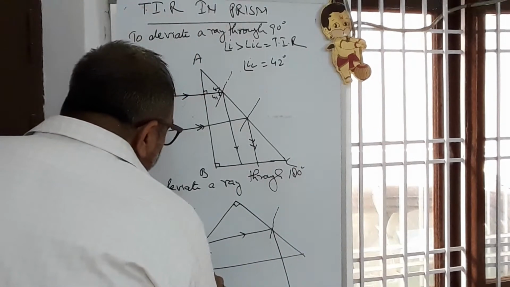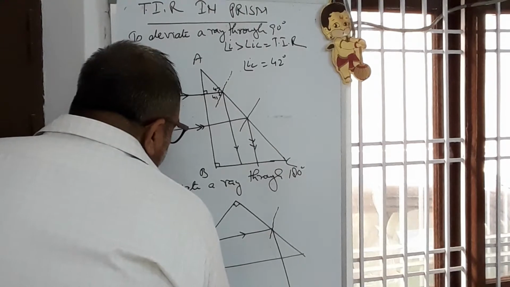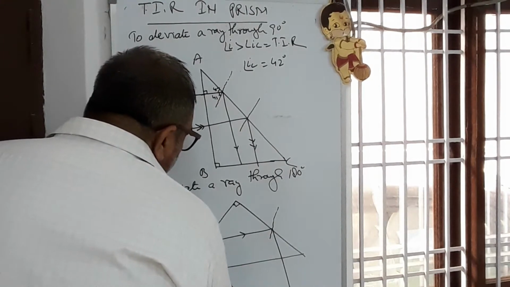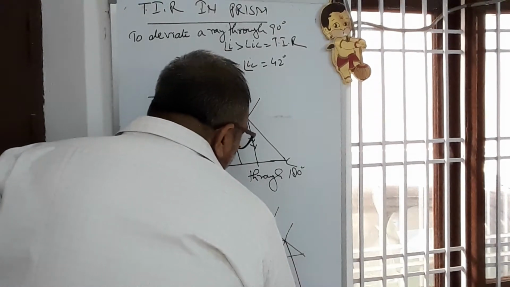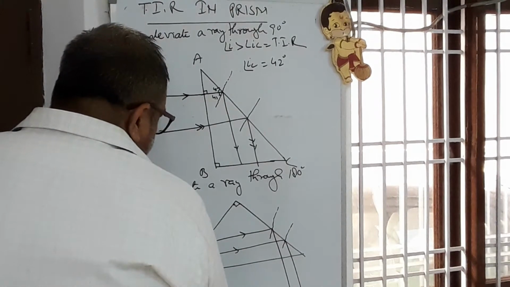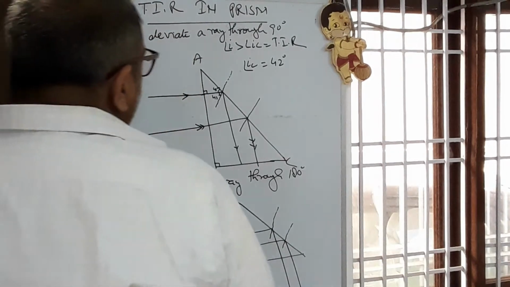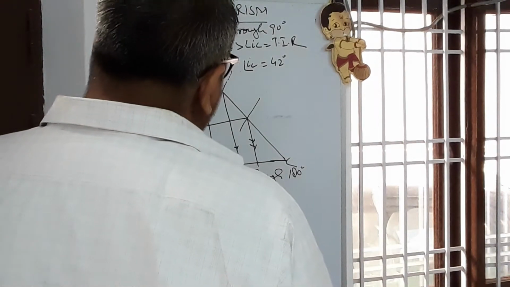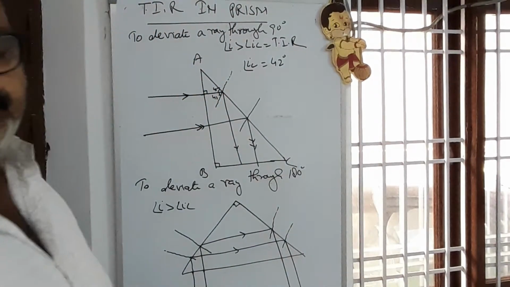Same way, if the ray of light is made incident, normal is drawn, here if the prism is kept in this way, the ray will be reversed. This is the deviation of ray of light through 180 degree. See this figure carefully.